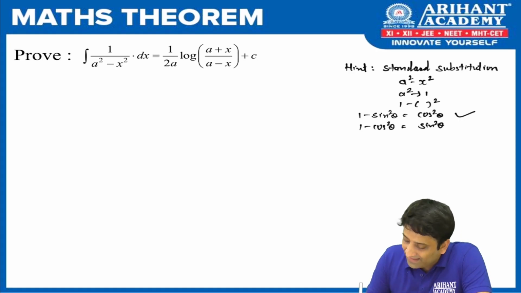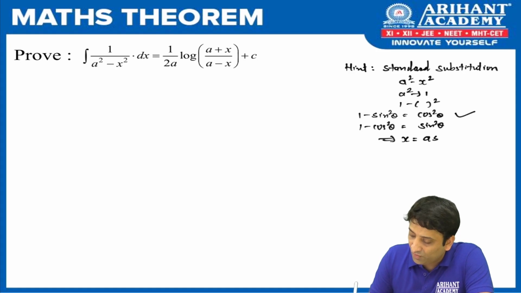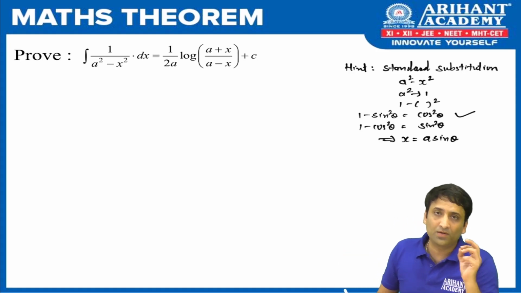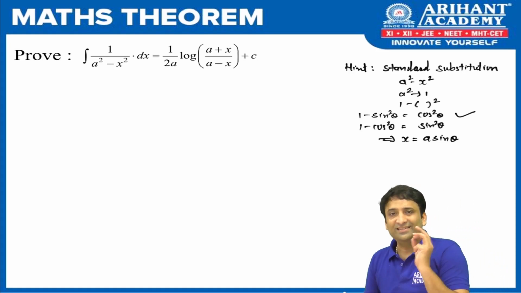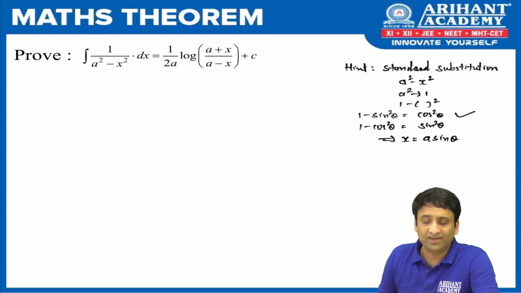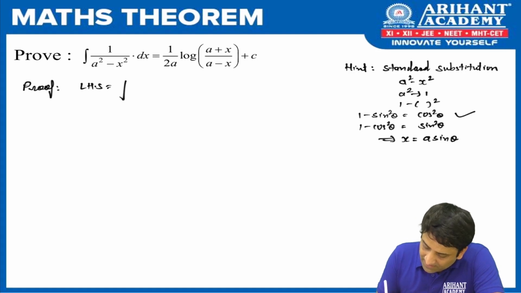So with that, we are going for x is equal to a sine theta. We have decided what to put in place of x: sine theta, and a will obviously remain with it. So to prove this, you need to remember we are going to substitute x is equal to a sine theta. The rest is just calculation. You don't need to remember the whole proof. So let us start with this proof. LHS. What is there in LHS? Integration of 1 upon a square minus x square dx.